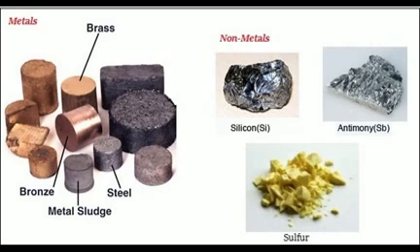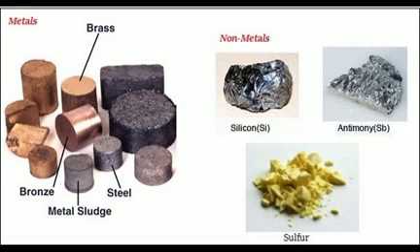Metals are the elements, except hydrogen, which form positive ions by losing electrons. They have 1, 2, 3 electrons in the outermost shell of their atoms. Whereas non-metals are the elements which form negative ions by gaining electrons. They have usually 4 to 8 electrons in the outermost shell of their atoms.